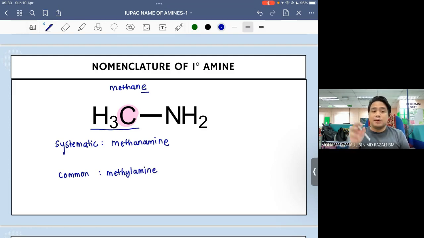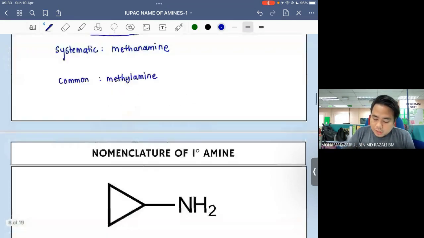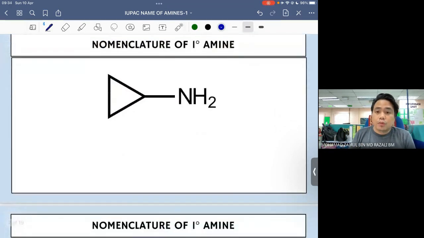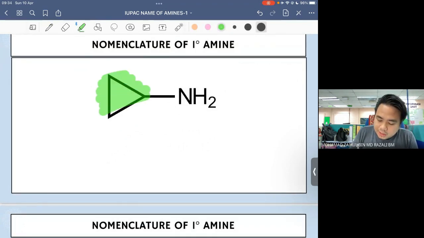So remember that the suffix and also the prefix must be close together. Awak jangan ada jarak. Okay. Another example is this compound. So awak tengok the longest continuous chain itu involve this cyclic compound.